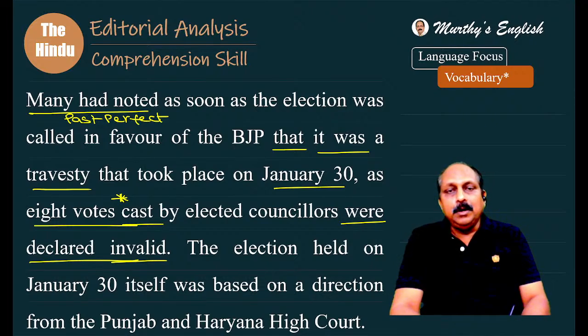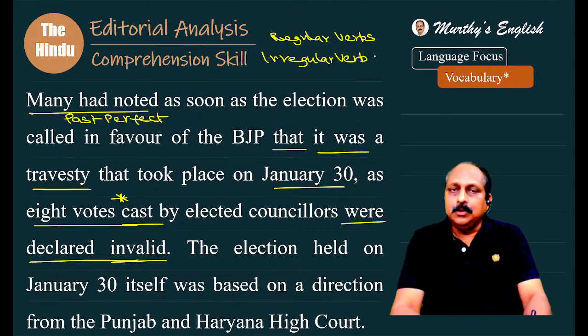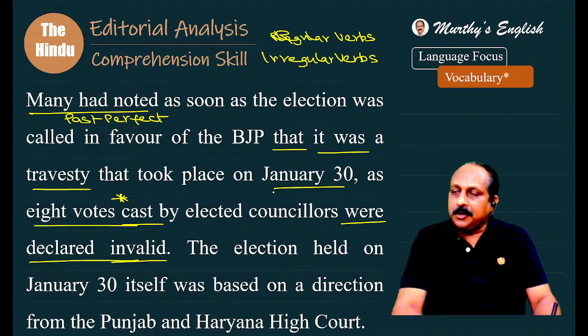In English, broadly, we have two types of verbs. What are they? Regular verbs. What is the other one? Irregular verbs. I think I told yesterday also. What is a regular verb? A regular verb is one that takes D or ED, and an irregular verb is one that does not take.